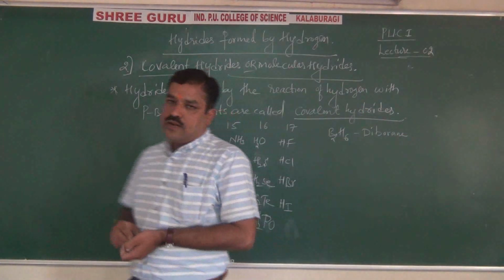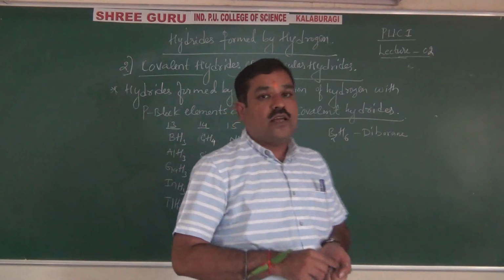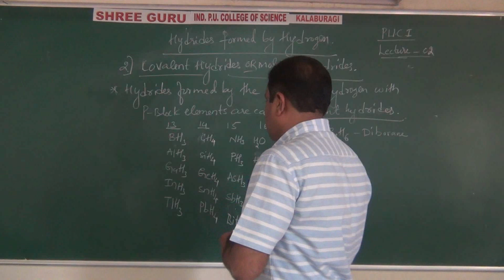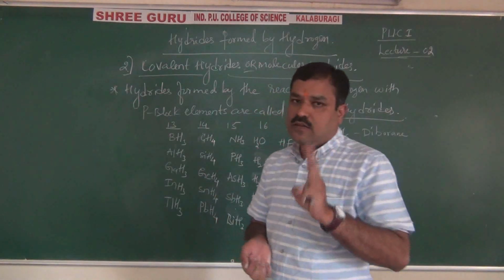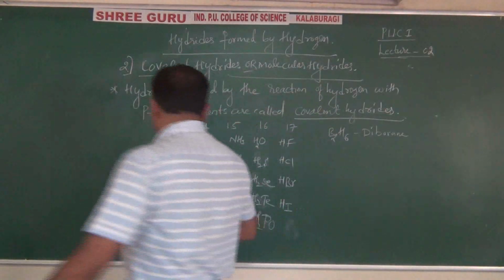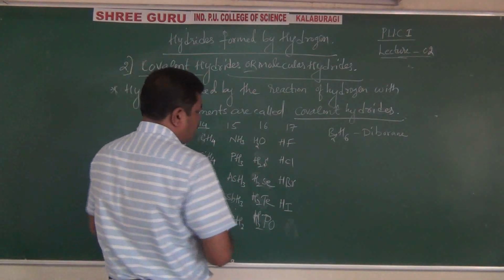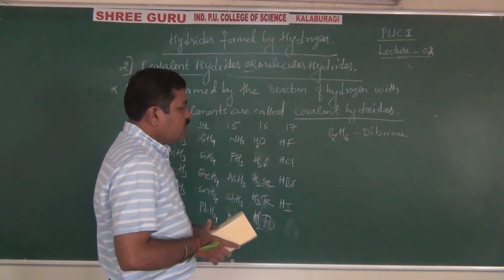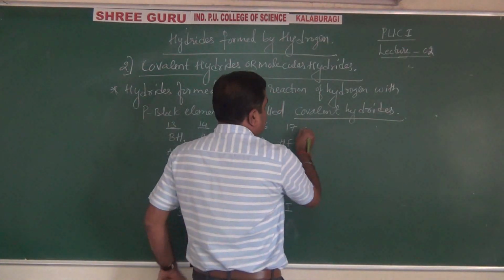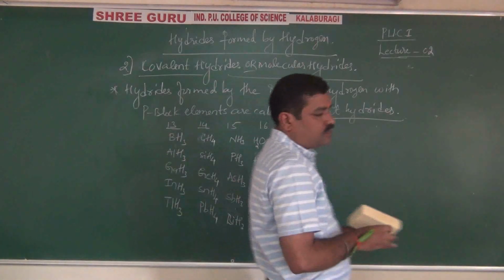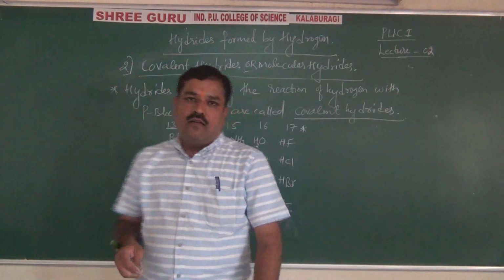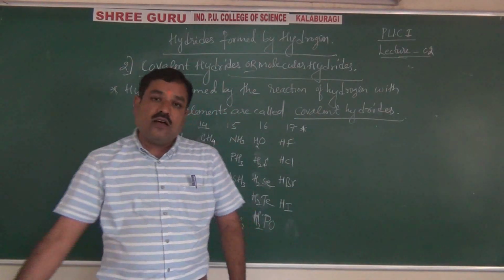Once again, these 13 to 17 group hydrides are classified into 3 categories. Before classifying them, first I will tell you all the characteristics so that you will not get confused. Remember, these covalent hydrides are also called molecular hydrides, and they are made of molecular lattices.